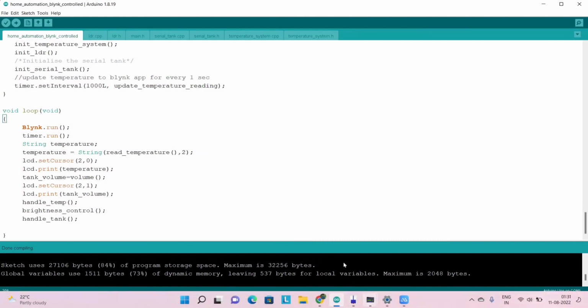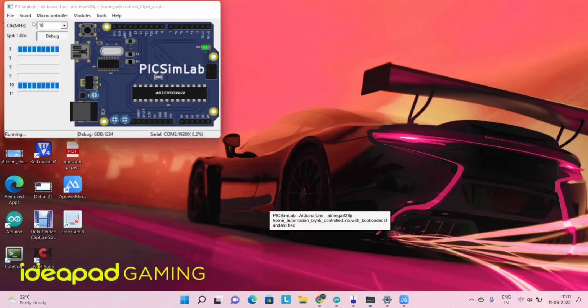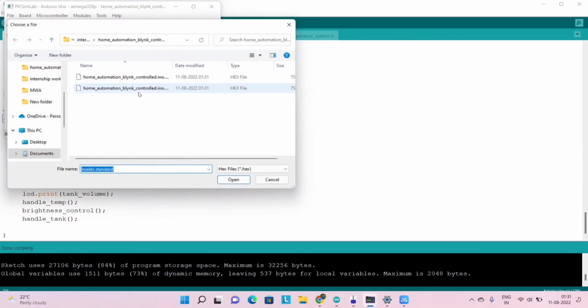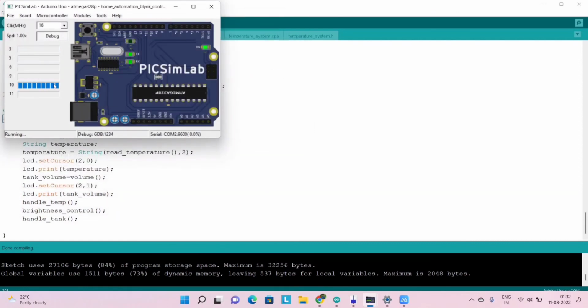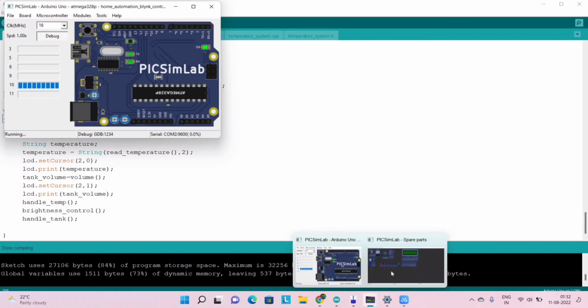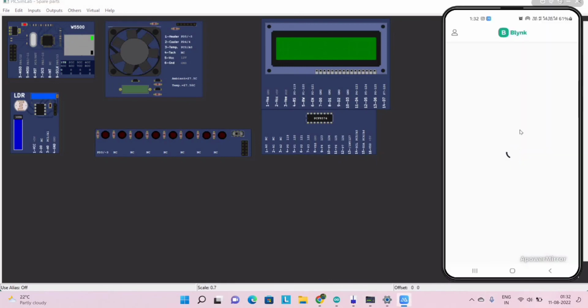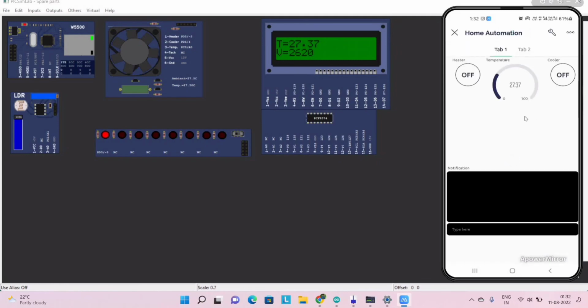Now we have to open PixSimLab. Just go to PixSimLab and open the file and LoadHacks. We have to load the bootloader and click open, and that is all. We can see that it is loading and it is loaded. Now we have to open spare parts. Now we are just sharing my screen, Blink screen. I can see, I'm just clicking home automation.